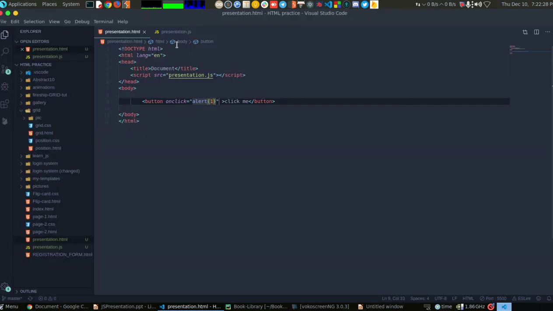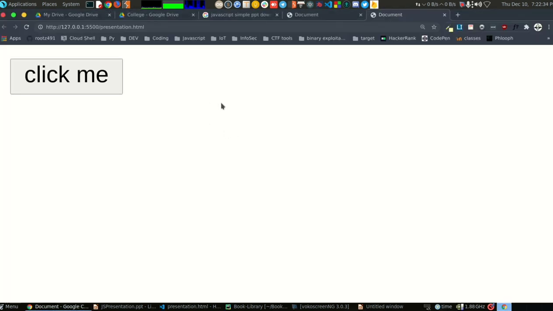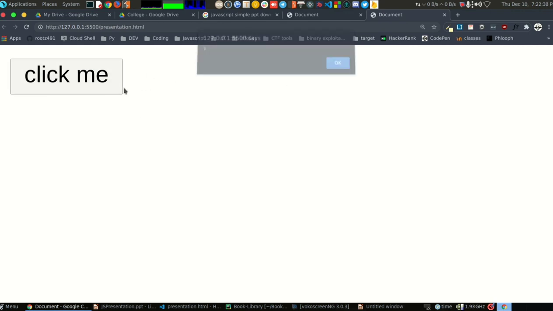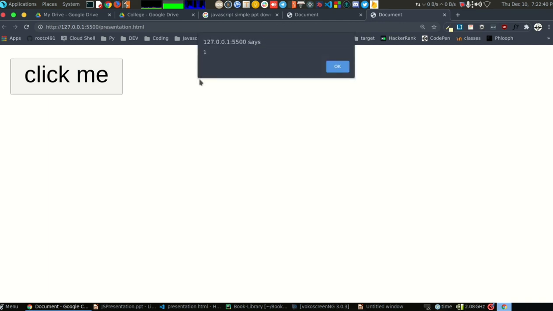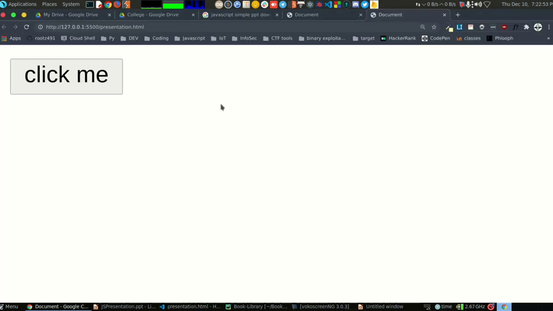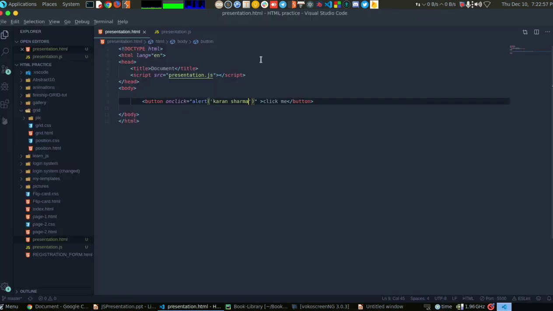Hello world is also written here because we haven't removed it from the JavaScript file. Let me just remove that function. Now let's see the browser again. As many times as I click the click me button that I have just created, the pop-up will appear, and the pop-up can contain anything: a string, a boolean, a logical expression, a number, maybe my name. I can just save it and click me. Here's my name. That's pretty simple.